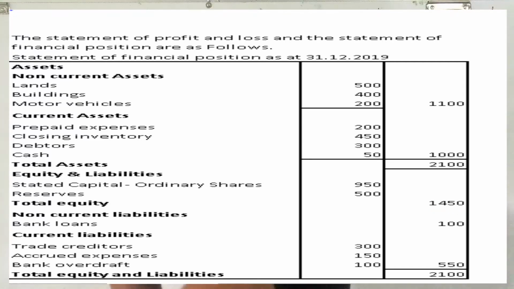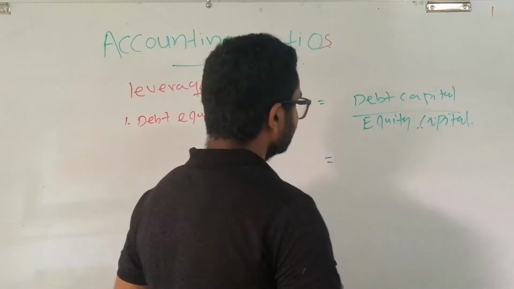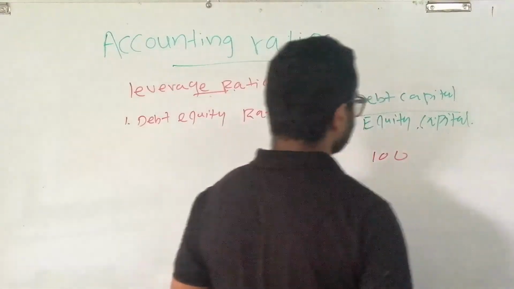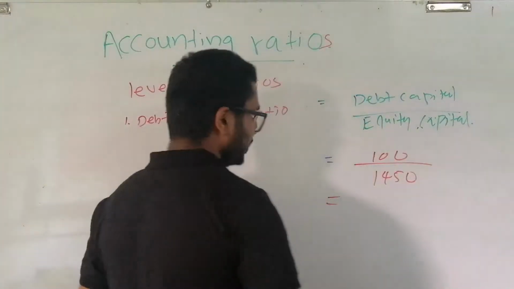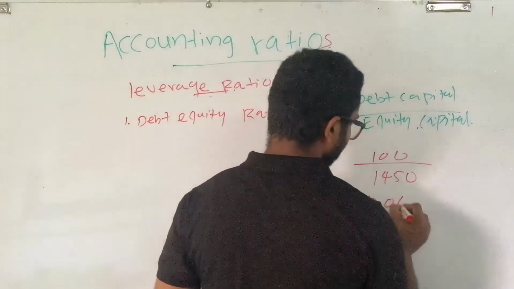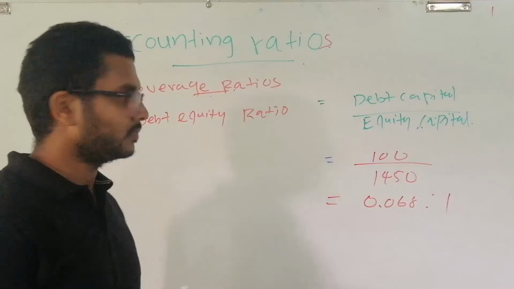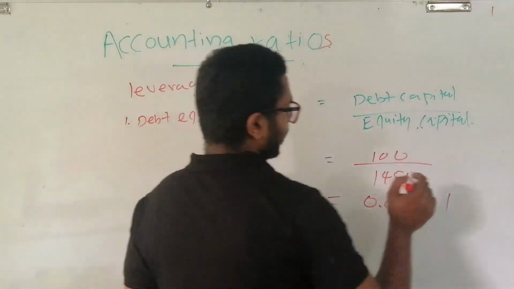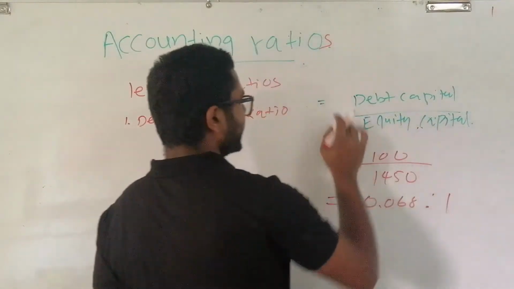Now, just look at the board. We know the debt capital value. What is the value? 100. We know the equity capital value, 1,450. Then we can derive this ratio, 0.068 to 1. And this is the ratio. What does this mean is the relationship between the equity capital and debt capital is this.